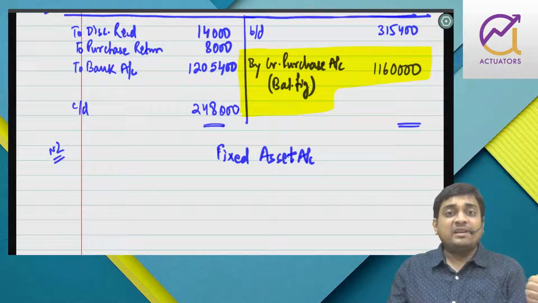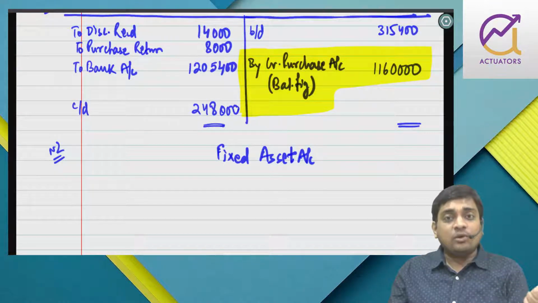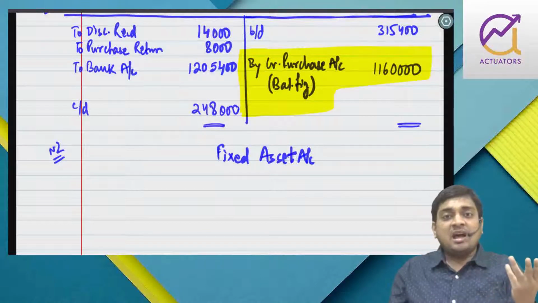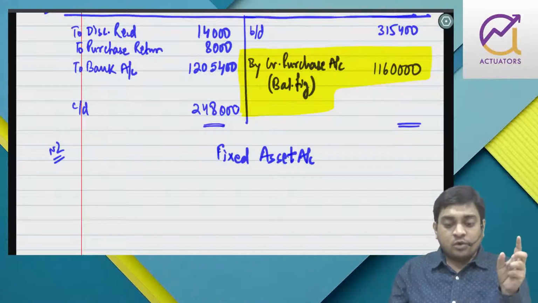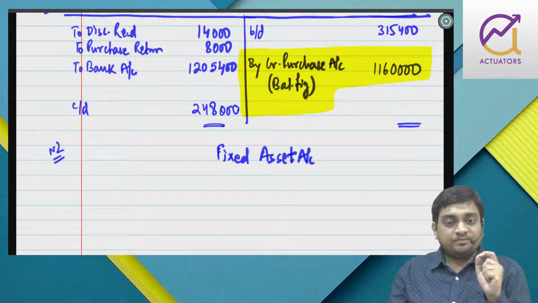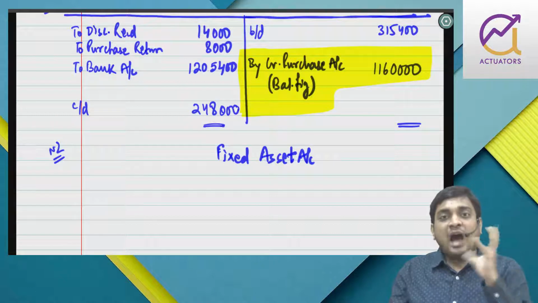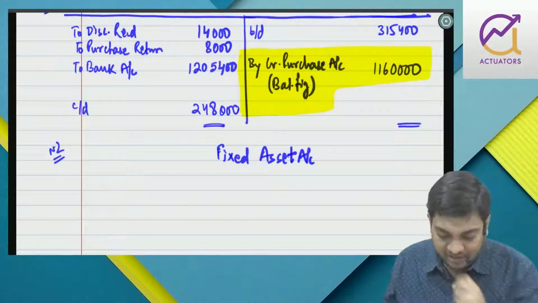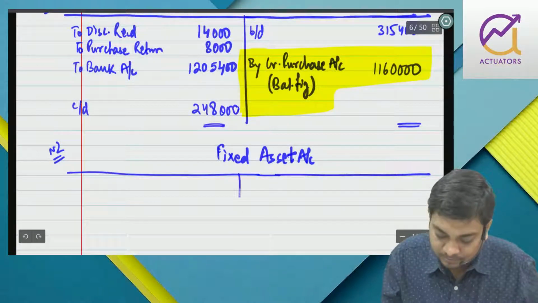Asset debit side means inflow, asset credit side means outflow. Inflow means purchase, outflow means sale and depreciation. So you have opening, closing, they have given you purchase, and they are telling that there is no sale. So the outflow side balancing figure will be depreciation.